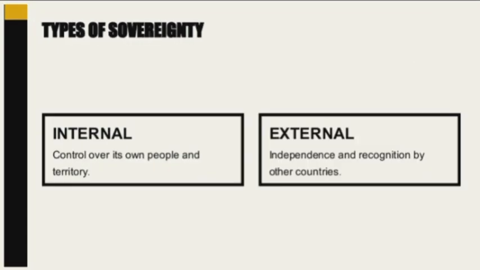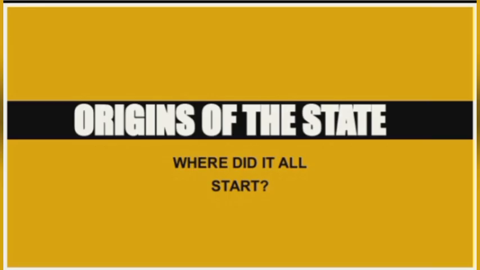There are two types of sovereignty. Internal sovereignty refers to a government's control over its own territory and people. External sovereignty means other countries recognize the state's independence. Now, where did states come from? Different theories explain the origin of states.